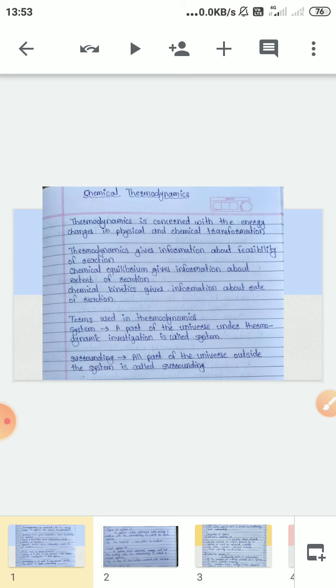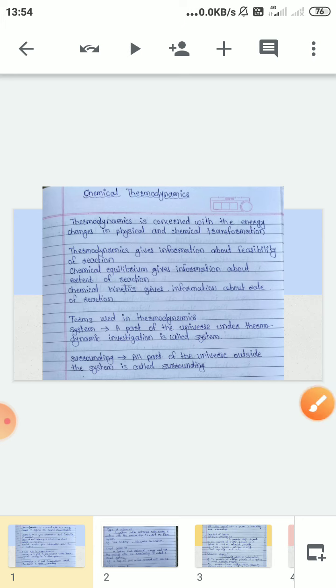Now we are going to learn about thermodynamics, and this is a part of science, because we learn it in physics and also in chemistry. Therefore it is a part of science which deals with the study of energy changes in physical and chemical transformations.